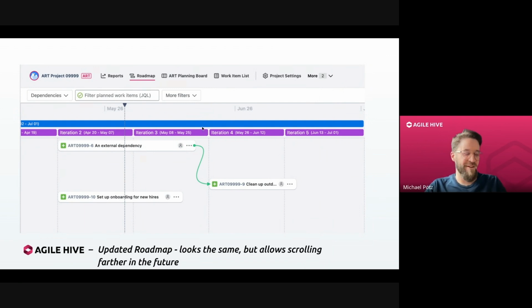But it's now able to scroll even further into the future, and for us to adjust the time frame that you can see on the roadmap more easily, in case we get the feedback that you want to plan even further into the future. I think it's now 10 years into the future that you're able to scroll, and also in the past. We're not limiting it to 2 PIs in the future anymore. But apart from that, as you can see here, it kind of looks the same, so hopefully you won't even notice it.